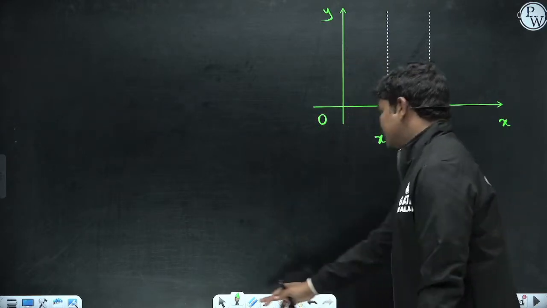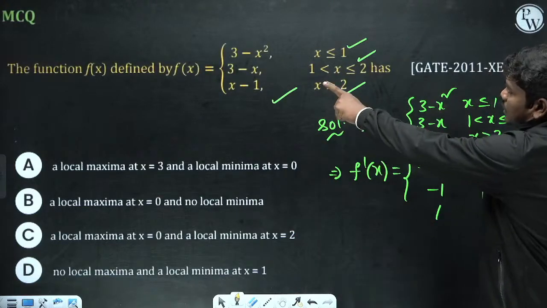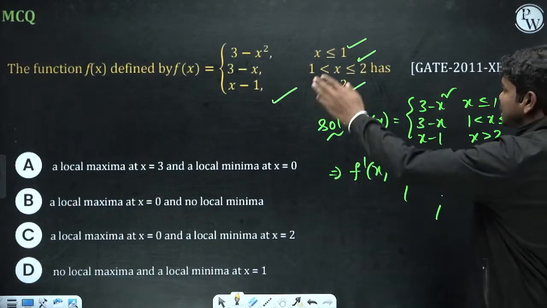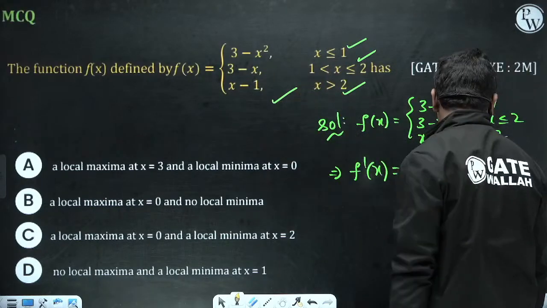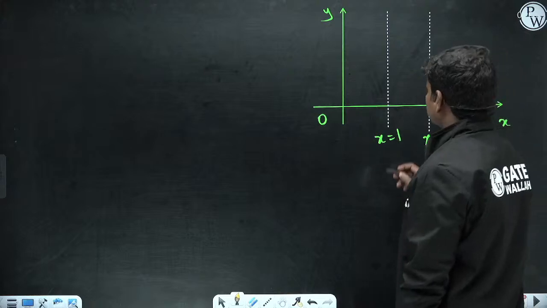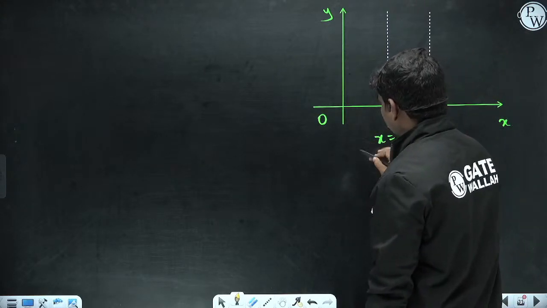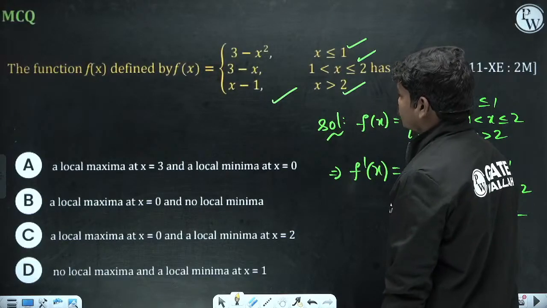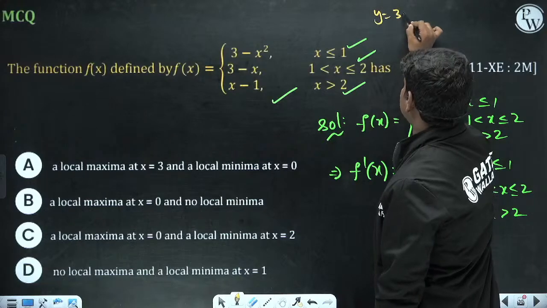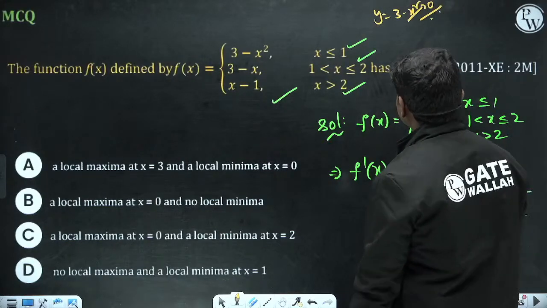Now if you try to plot this function, it is actually 3 minus x square. The roots of this are x equal to plus or minus root 3, so the function will come something like this. If you put x equal to 0, then y is equal to 3 minus x square, which gives 3.